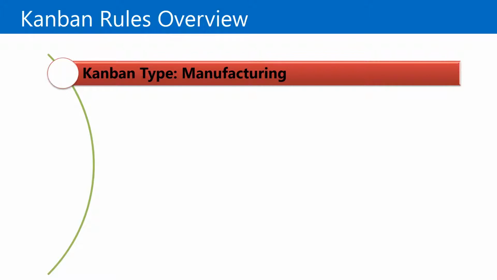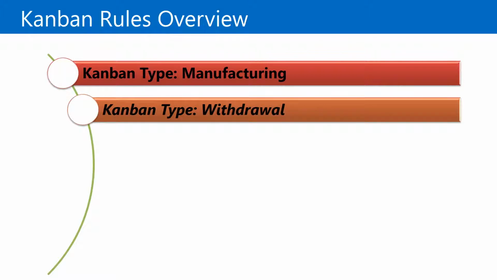Lean manufacturing in Microsoft Dynamics AX is based on 2 different types of rules. First is manufacturing. A Kanban type of manufacturing is assigned to at least one process that adds value. Next, a Kanban with type withdrawal creates a transfer job that is based on a single transfer activity.